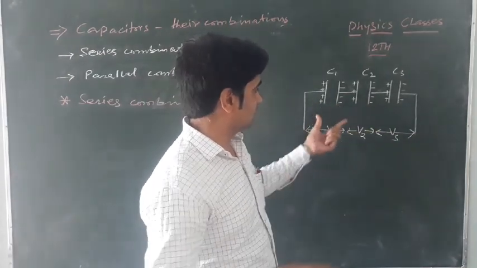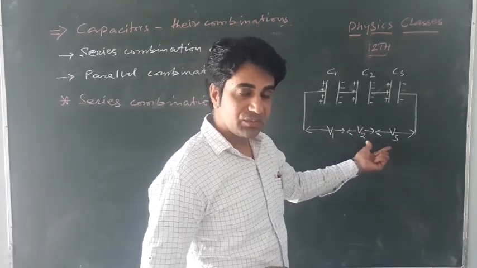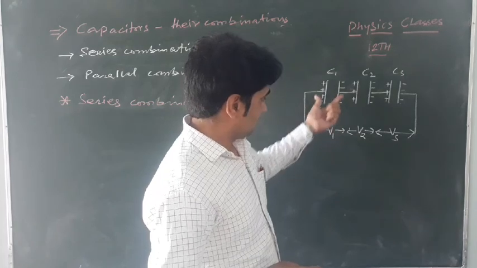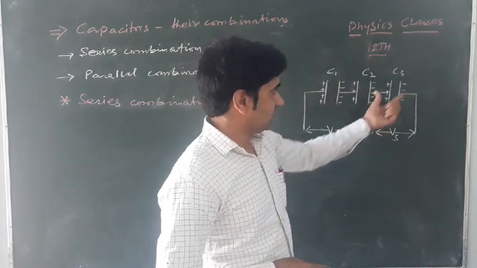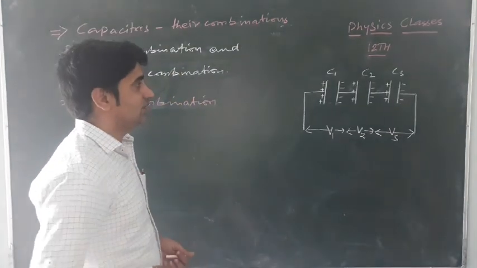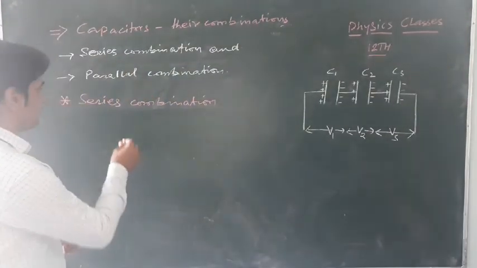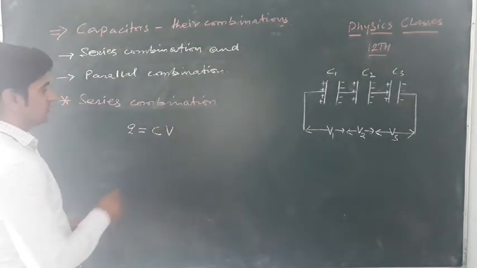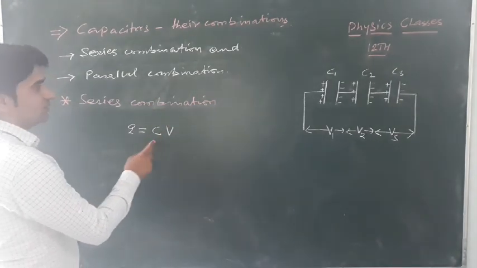Across these capacitors V1, V2, V3 are the potential differences across C1, C2, and C3 respectively. So what does the net capacitance of that network become? As we know, Q equals CV for the capacitance equation.